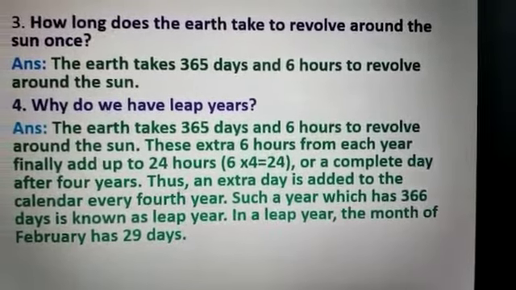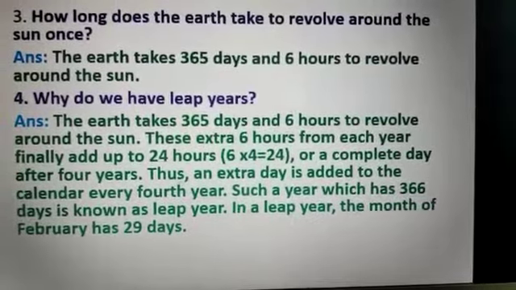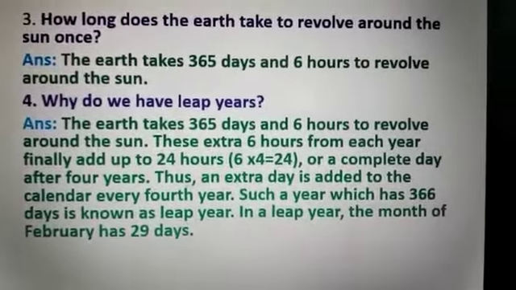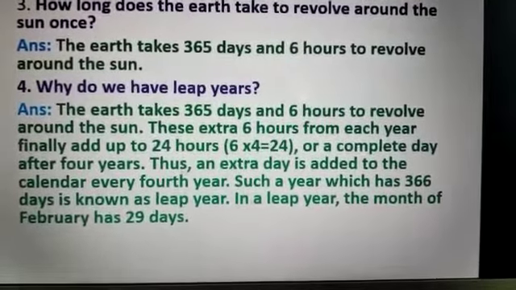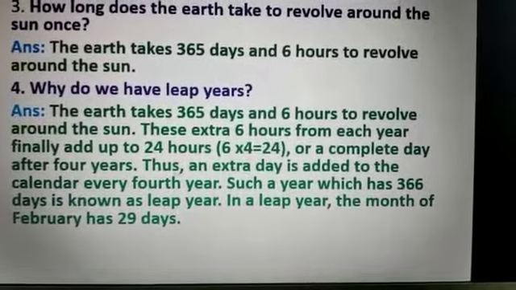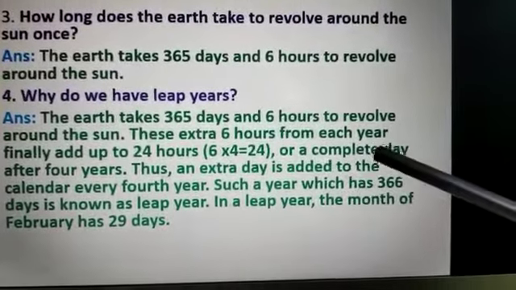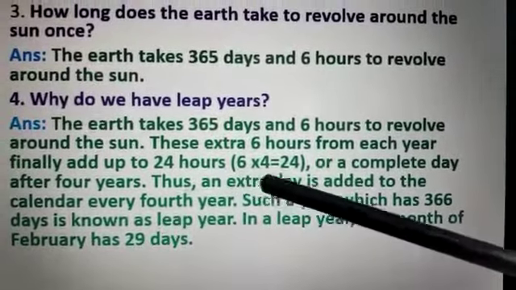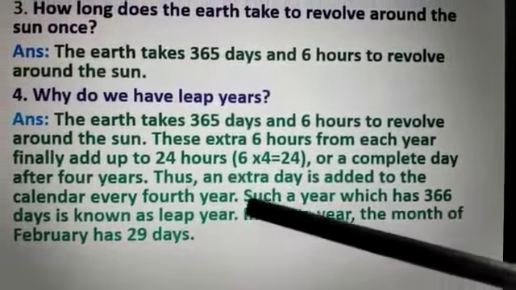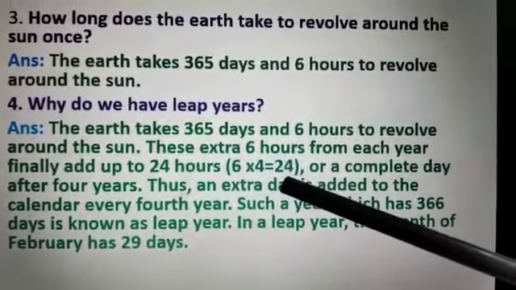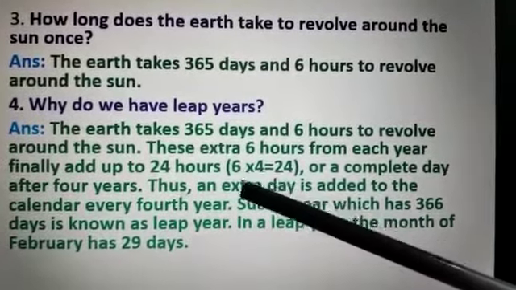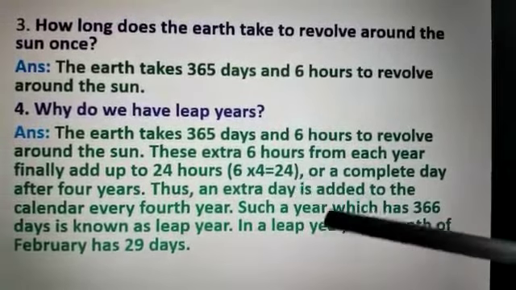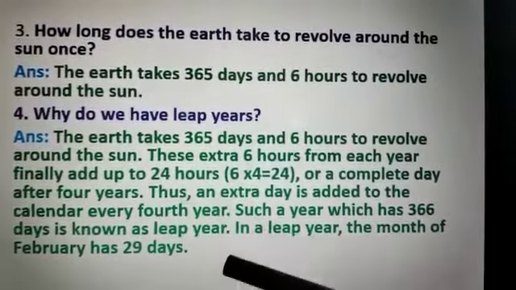Next question, number 4. Why do we have leap years? The answer: the Earth takes 365 days and 6 hours to revolve around the Sun. These extra 6 hours from each year finally add up to 24 hours. That means 6 into 4 is equal to 24. That means in 4 years, the extra 6 hours will add up to 24, or a complete day after 4 years.